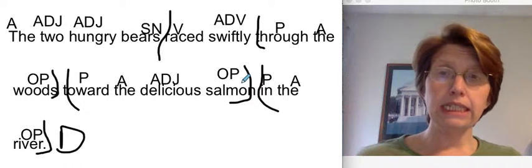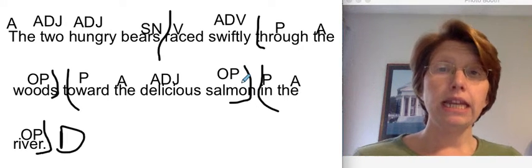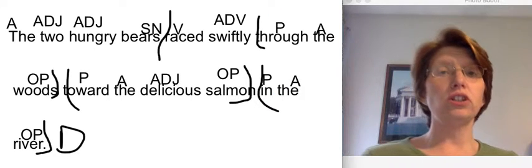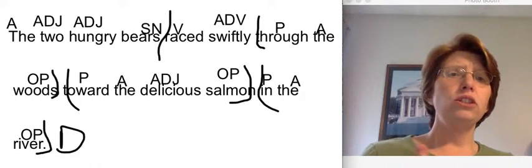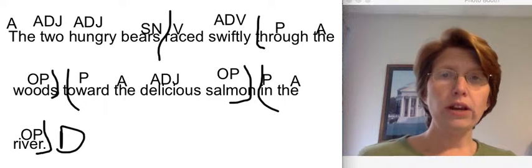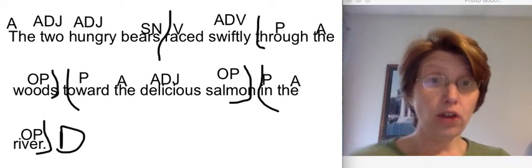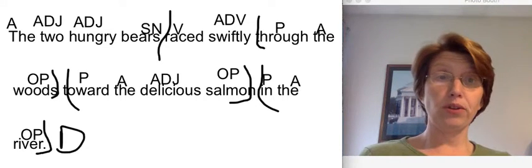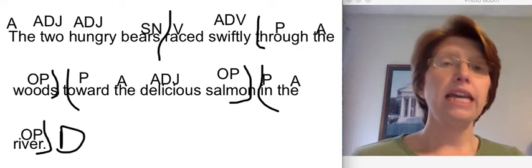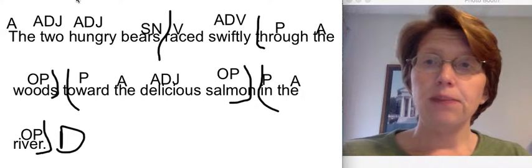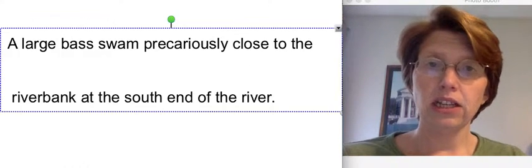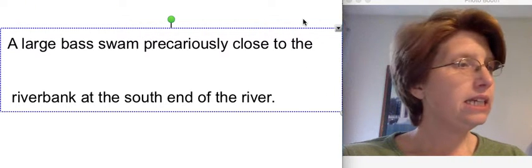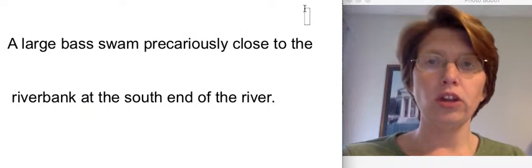Nope. Is this sentence in natural or inverted order? Natural, no change. Okay, did you catch all those prepositional phrases? There's a lot in there, but look at what description they add. Where did they race? Through the woods. Why did they go there? Toward the delicious salmon. Where was the salmon? In the river. Okay, we have lots of description in that sentence.